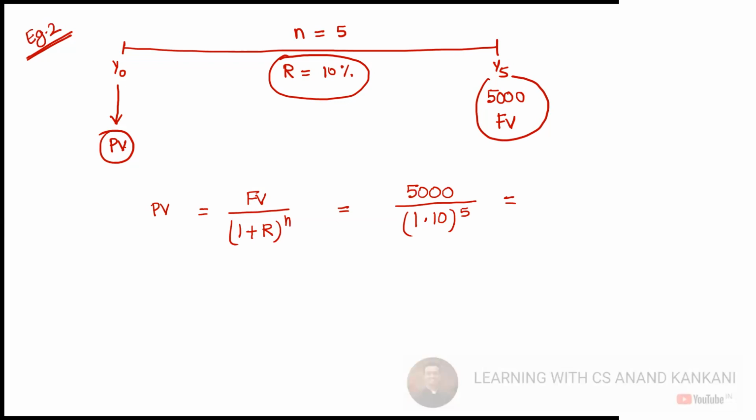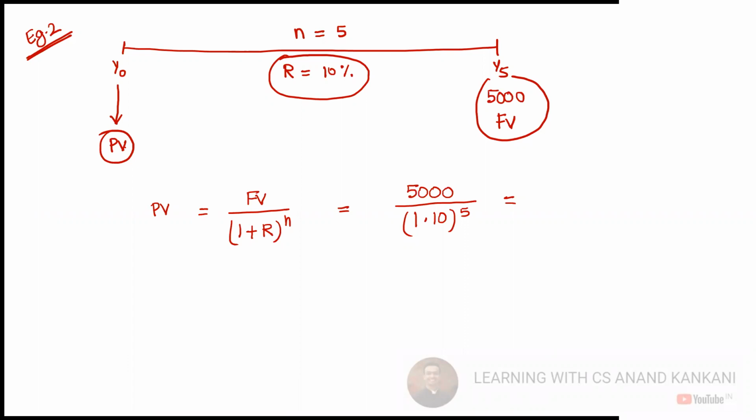We have to do the same thing 4 more times. So divide by 1.1. What do you get? 4132.23. Okay. No problem. So you got 4132, correct? Yes. Now divide by 1.1. 3756.